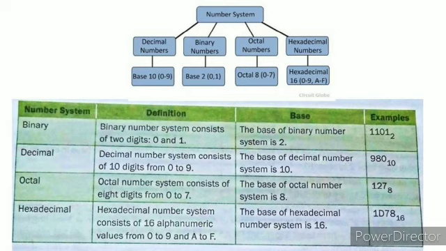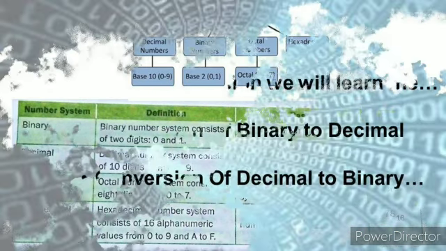Octal numbers range from 0 to 7, so octal consists of 8 numbers. Then comes hexadecimal numbers. Hexadecimal numbers are 16 in all. It ranges from 0 to 9 and A to F.